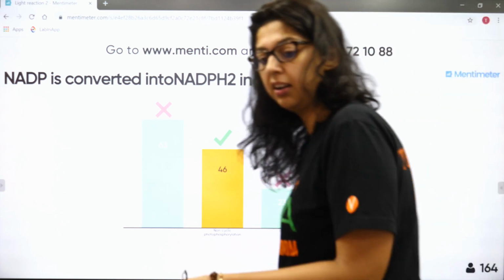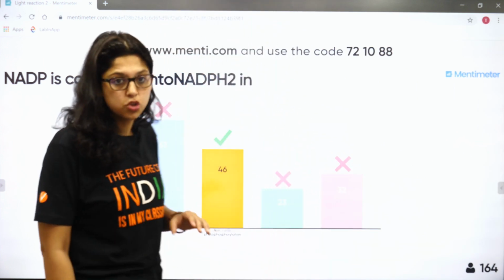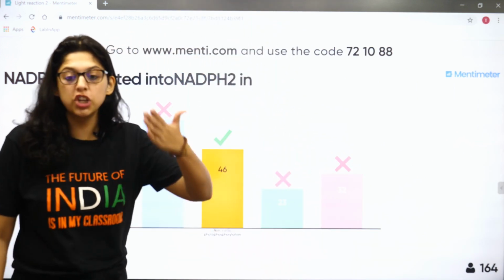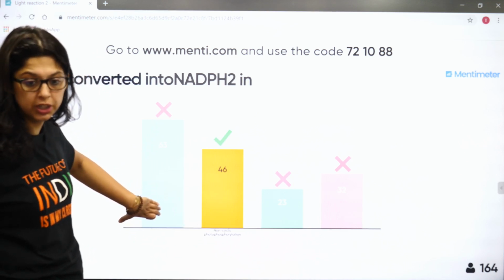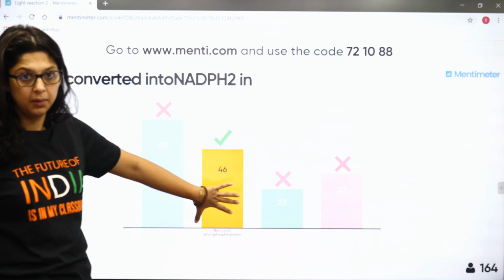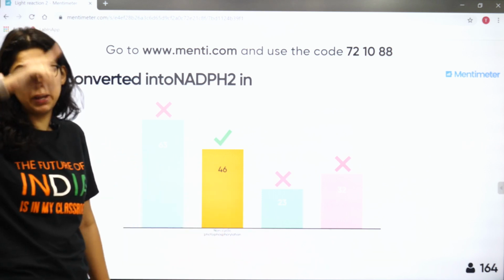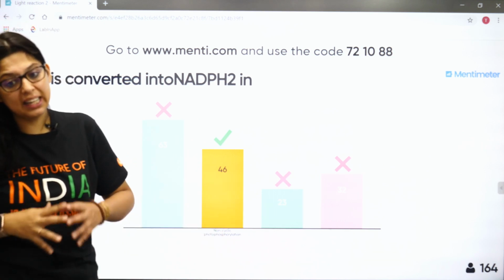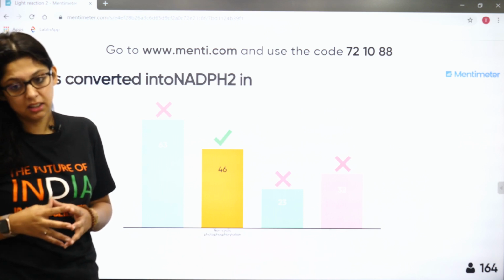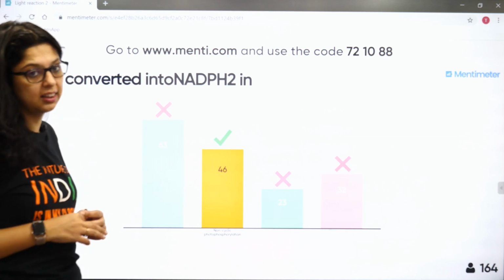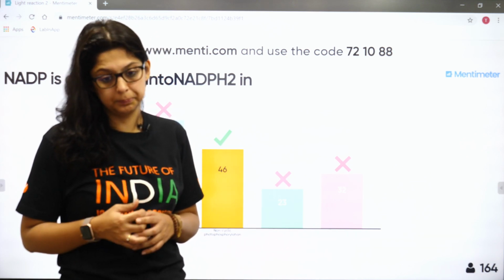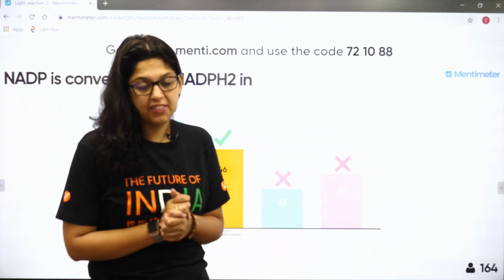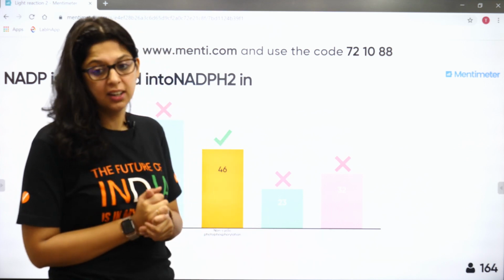Is it clear? So it was only there to avoid your confusion. You cannot work only with photosystem 1 in isolation. You need the electrons to go from PS2 to PS1. Is that clear? You cannot work only with that in isolation. Okay? It's a very good question. Crystal clear? Yes, chalo.